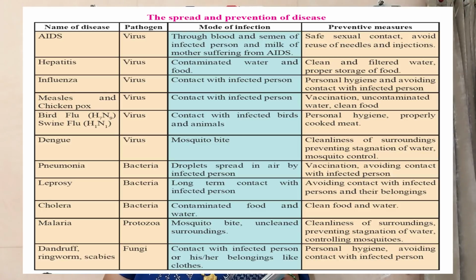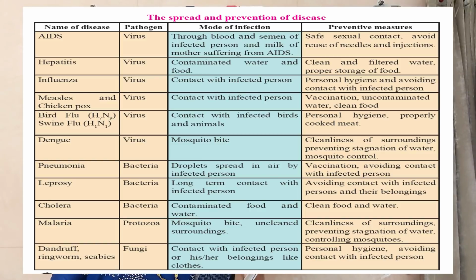Next disease is hepatitis. The pathogen which is responsible for hepatitis is a virus and the mode of infection is contaminated water and food, and we have to prevent it by clean and filtered water and proper storage of food. Now next disease is influenza, which is caused by a virus and the mode of infection is contact with the infected person. So we can prevent it by personal hygiene and avoiding contact with the infected person.